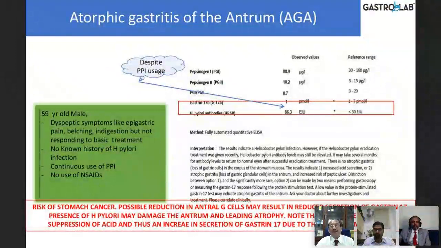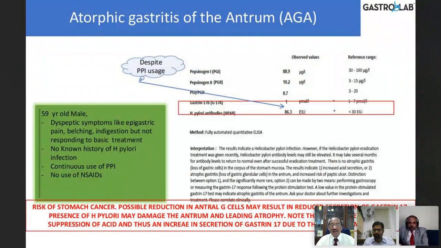Here is the atrophic gastritis of the antrum. Look here, the pepsinogens 1 and 2 are normal, the ratio is normal. But look, gastrin 17B is low and antibodies are positive at 86, which shows atrophic gastritis of the antrum, because the antral G cells are atrophic. They are unable to produce gastrin, and the antibodies are positive.